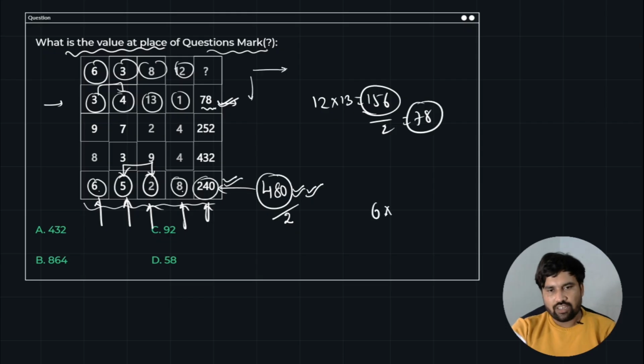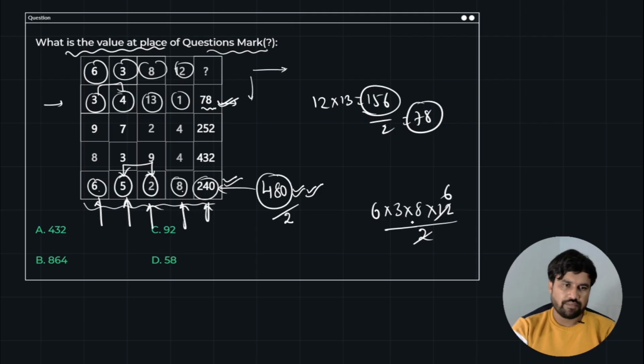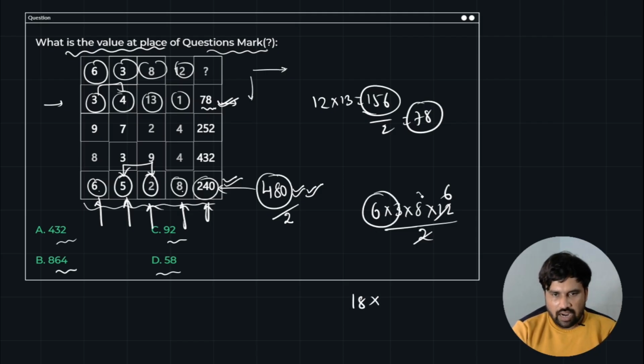So 6 into 3 into 8 into 12 divided by 2. So 2 will cancel this 6 times. So when I look at the options, I can see some logic with the unit digit concept, or you can directly multiply the numbers also, fine. It's not a big deal. So you can do the direct multiplication. So 6 3s are 18 and 8 6s are 48.